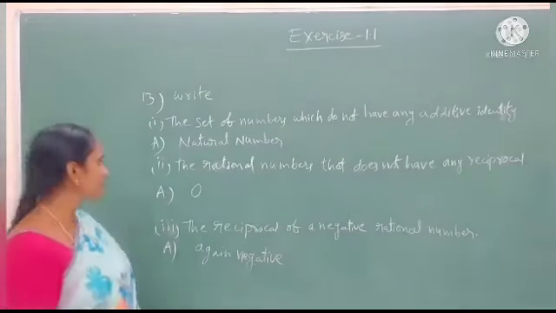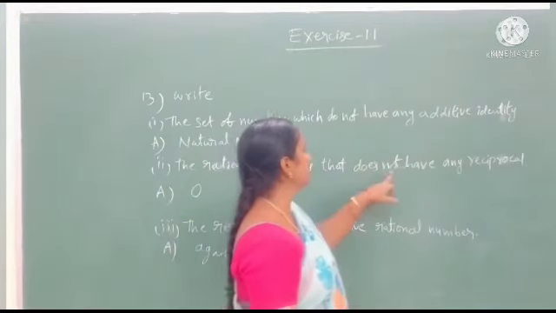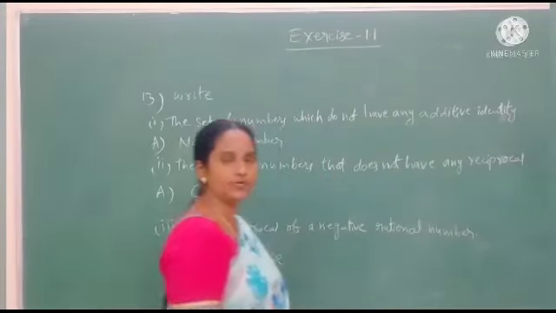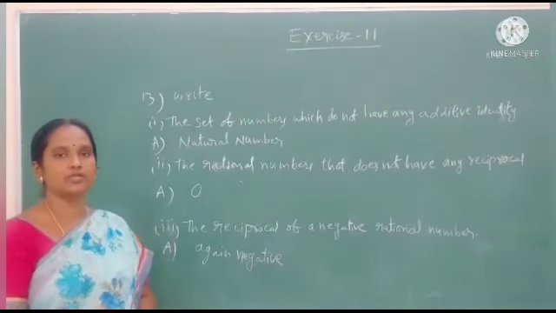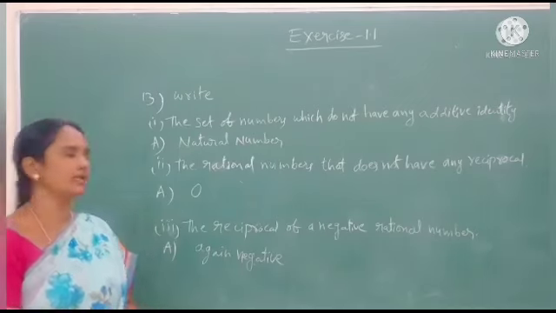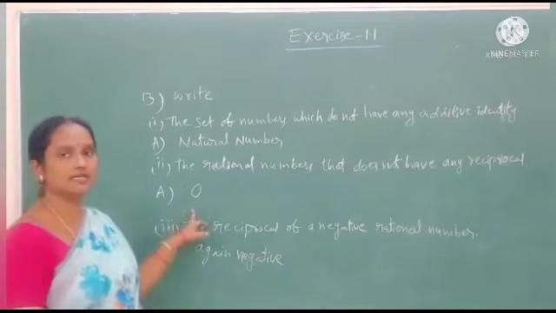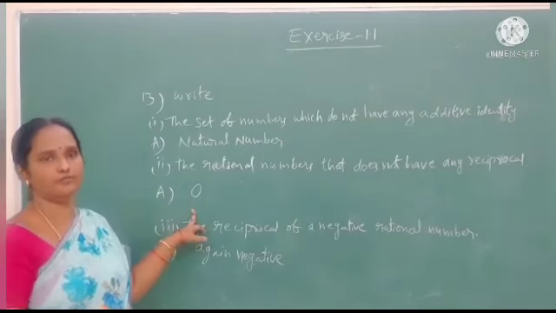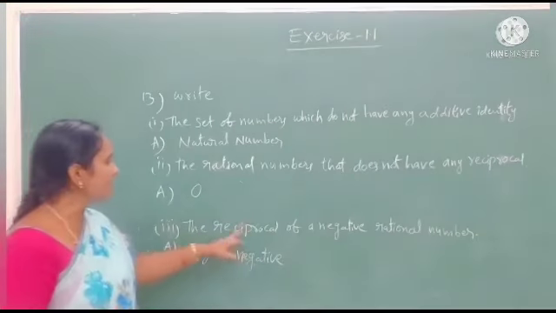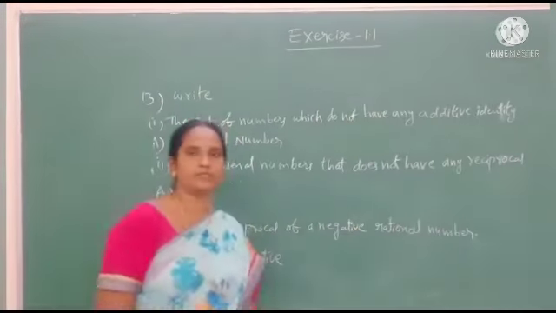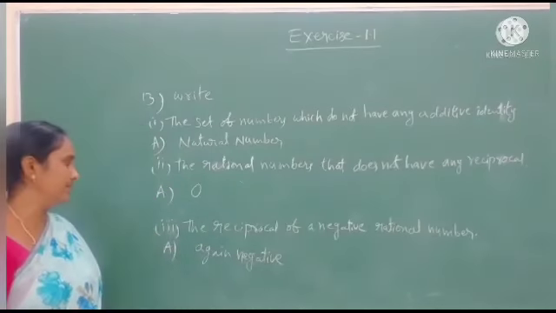In this set. And after that, the rational number that does not have any reciprocal. If we take any rational number, the number that has no reciprocal is 0. Okay students, 0 does not have any reciprocal value. And after that we will go for the third question. The reciprocal of the negative rational number.